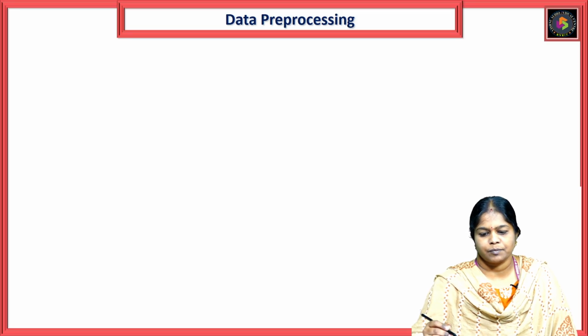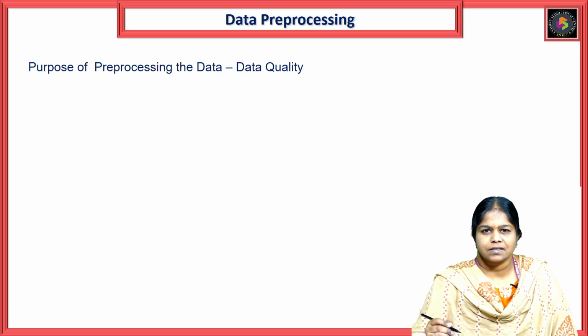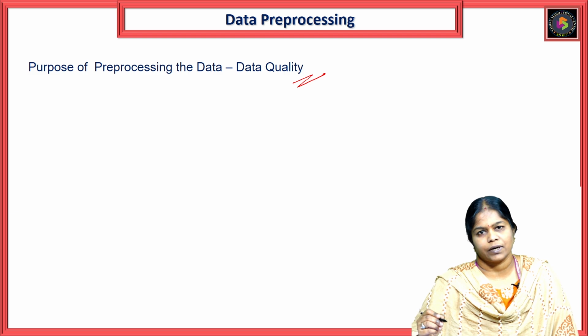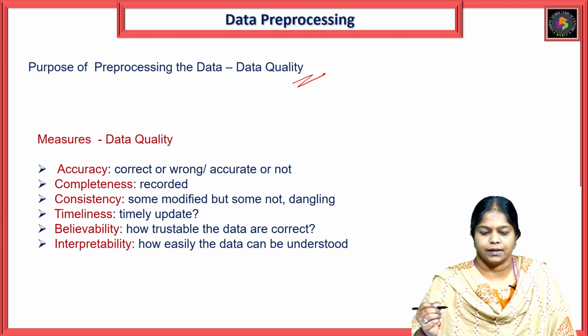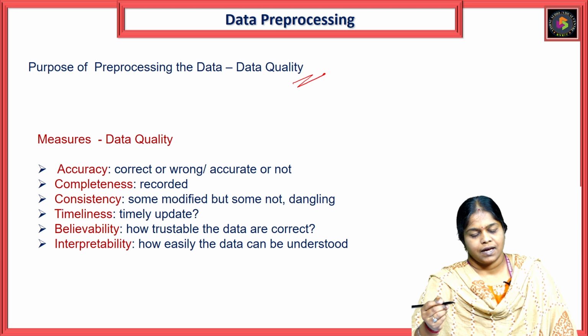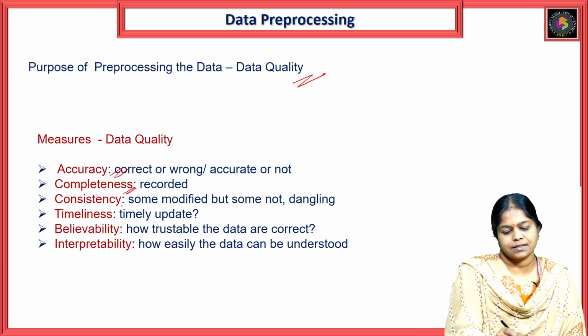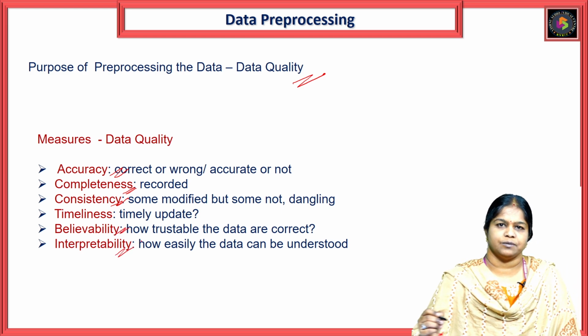Now, coming to data preprocessing, we'll discuss the main purpose of data preprocessing. The main purpose of data preprocessing is to maintain the data quality or to check the data quality. To check the data quality, we have a few measures. The measures are accuracy, completeness, consistency, timeliness, believability, and interpretability.